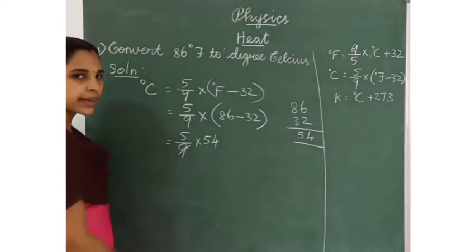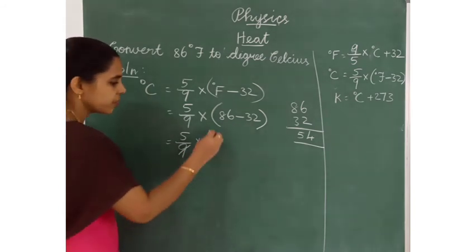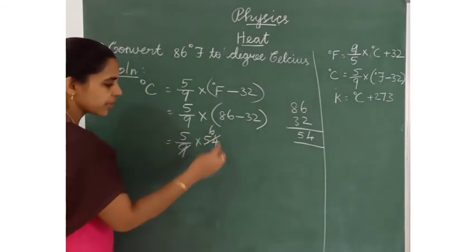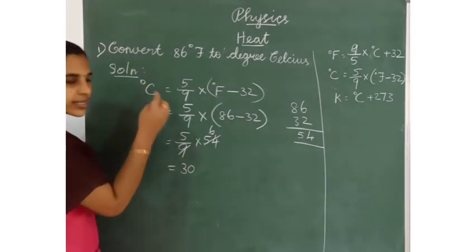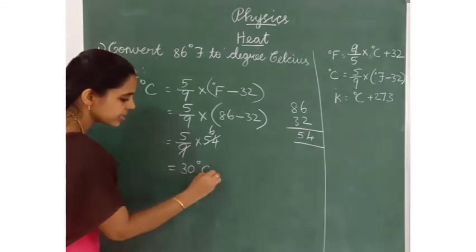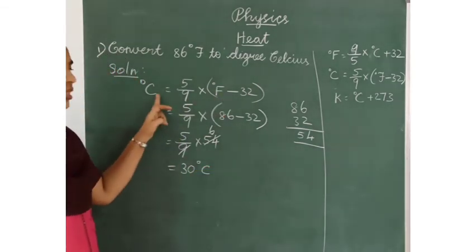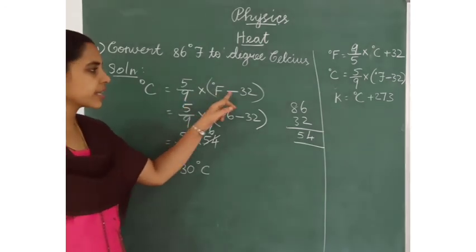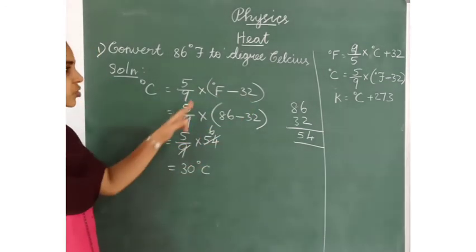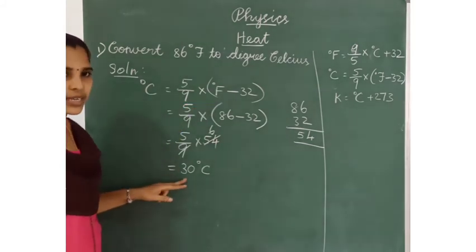1 9 is 9, 6 9s are 54. So 5 into 6 equals 30 degree Celsius. So 30 degree Celsius. Do you understand? First write the formula to find the degree Celsius: 5 by 9 into degree Fahrenheit minus 32. You should remember this formula. Okay. Then get the answer here.